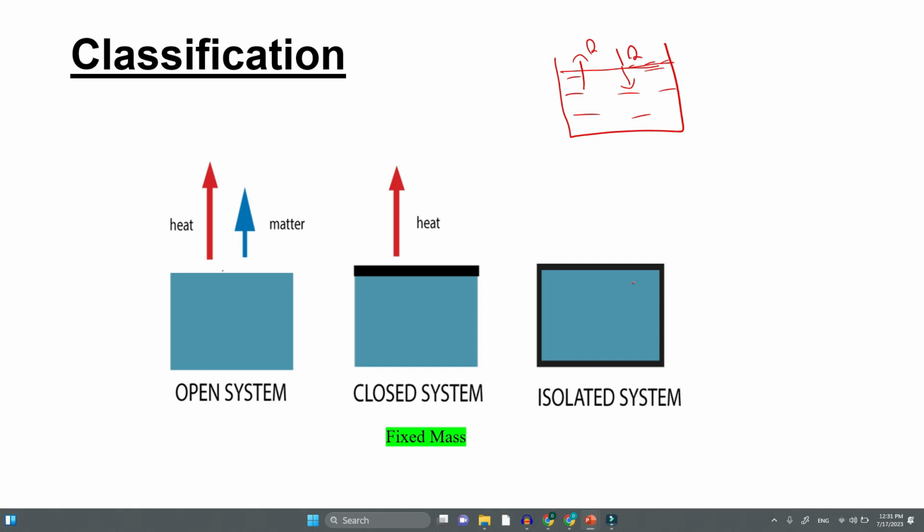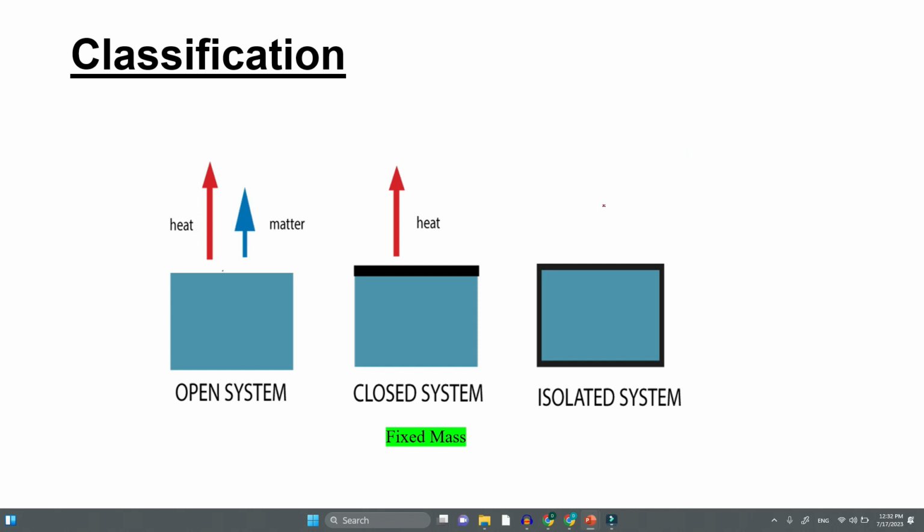Then you have the isolated system that is rarely found in our engineering applications. That means it is completely closed, that is, it is insulated from outside. No heat can be exchanged, and no mass, no matter. So this is an isolated system. For example, our thermal flask can be approximated as an isolated system. That means the energy loss is very low. It is not exactly an isolated system, but it can be approximated.